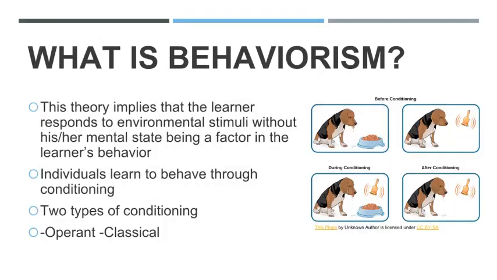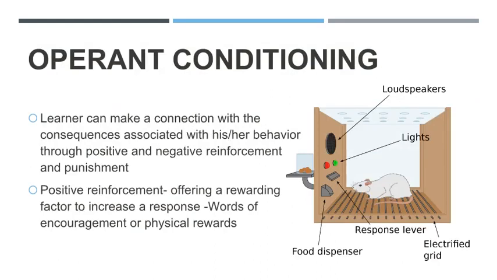What is behaviorism? This theory implies that the learner responds to environmental stimuli without his or her mental state being a factor in the learner's behavior. Individuals learn to behave through conditioning. Two types of conditioning: operant, classical. Operant conditioning. Learner can make a connection with the consequences associated with his or her behavior through positive and negative reinforcement and punishment.